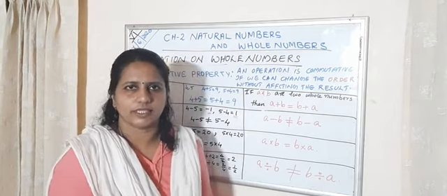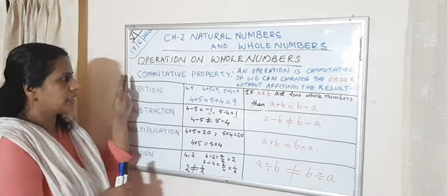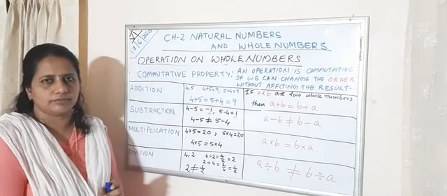Clear? Very good. Now take your notebook and write down the second property, that is commutative property. After this I will tell the third property.